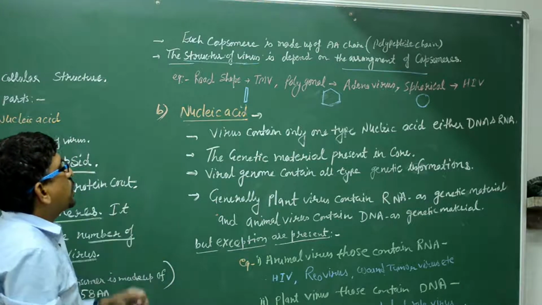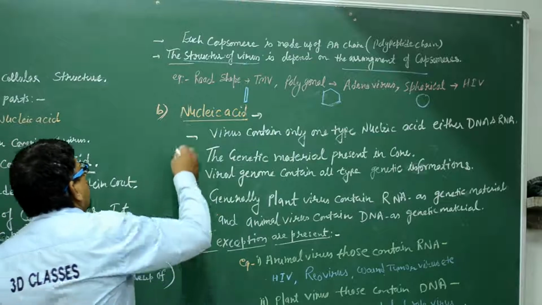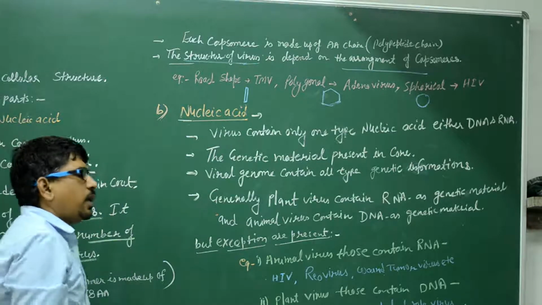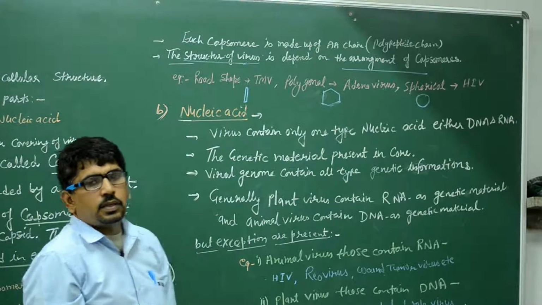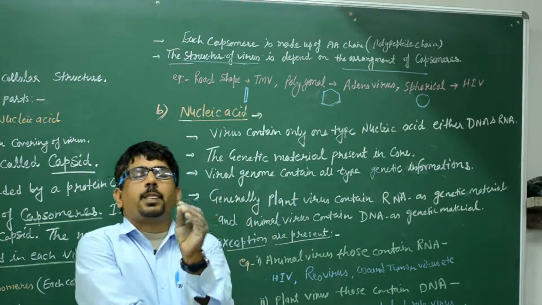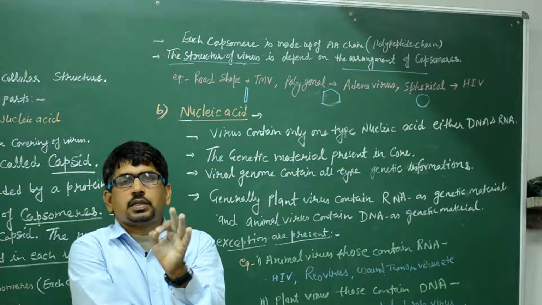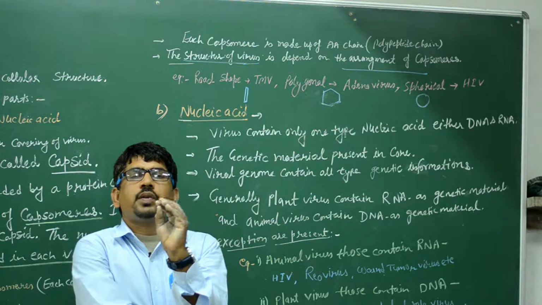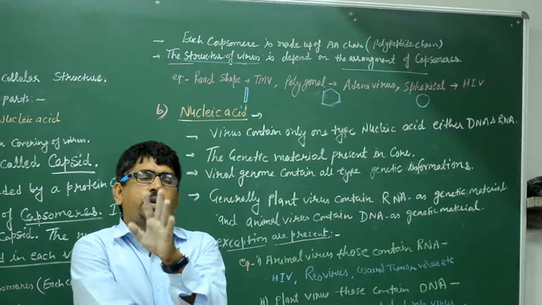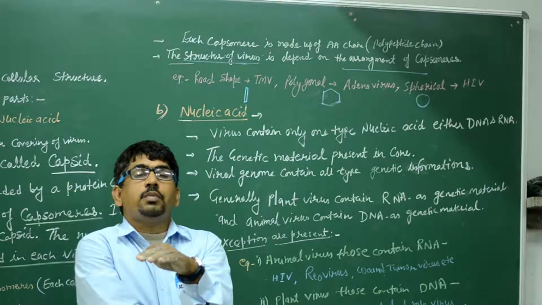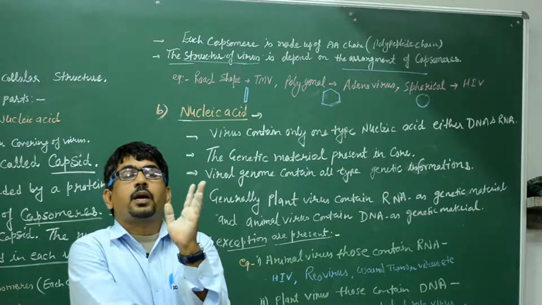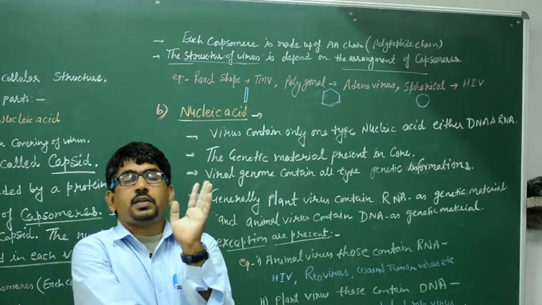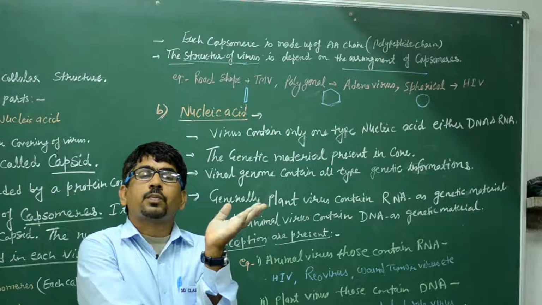Next, the second one is the nucleic acid. So each virus contains a nucleic acid. Generally, in all living cells, prokaryotic, mesokaryotic and eukaryotic, it may be prokaryotic bacteria, mycoplasma, it may be mesokaryotic diatoms, protozoa, and eukaryotes like plants and animals, fungi, bryophyta, angiosperms.